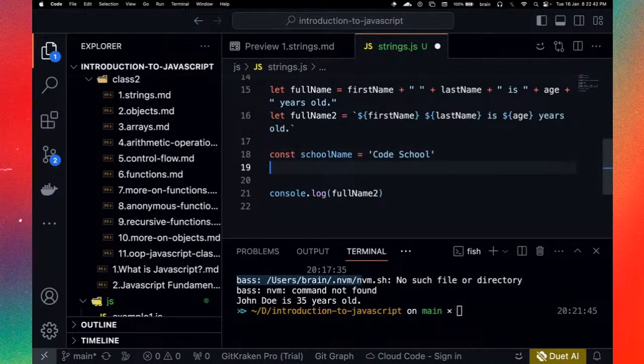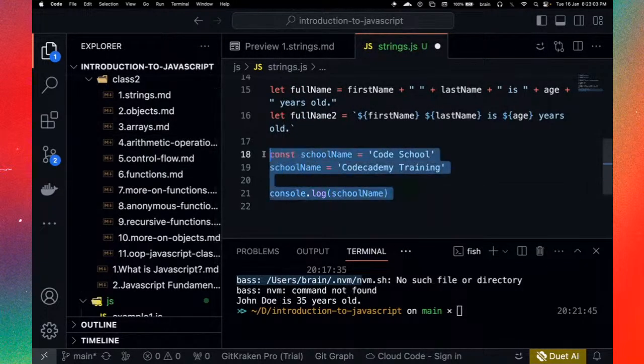Right here, if you make an item constant and we go ahead to maybe alter the value, for example, so let's just change this. Okay, so we have Code Academy. Let's say we have Code Academy training, right? Let's try to print that. I'm going to take this off from this file because this file is focused on strings, not constants.